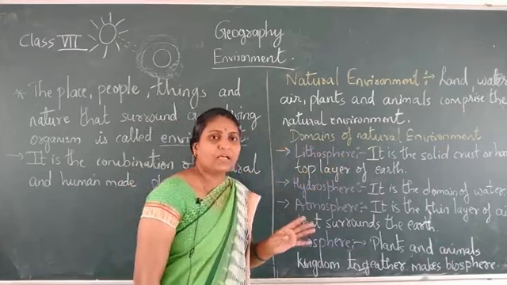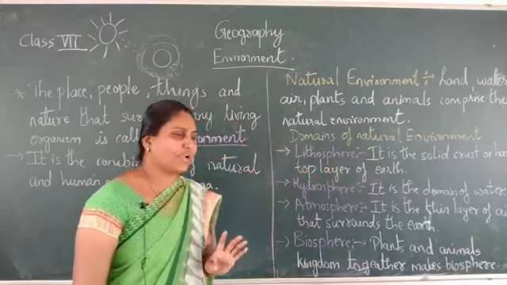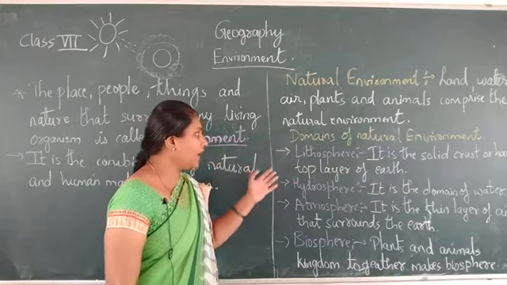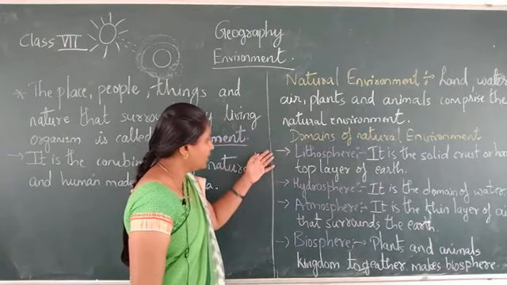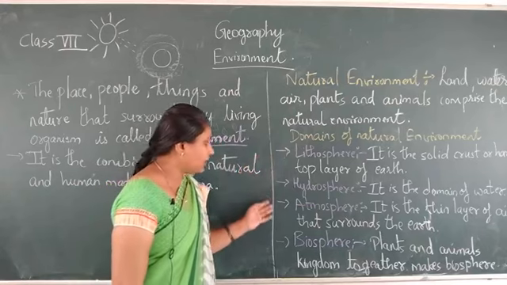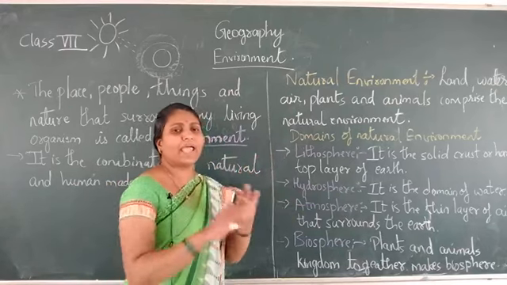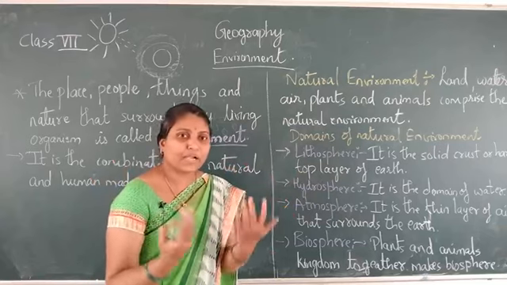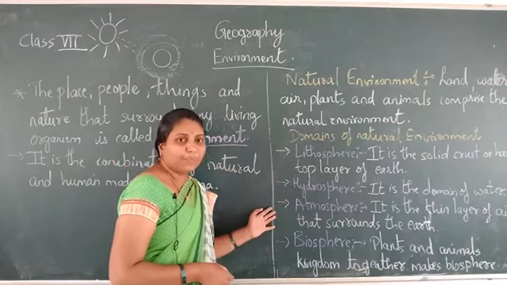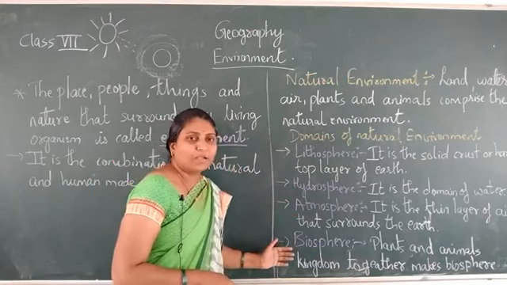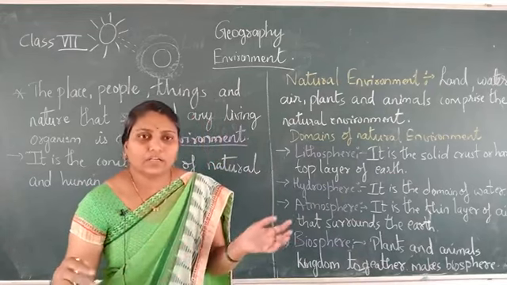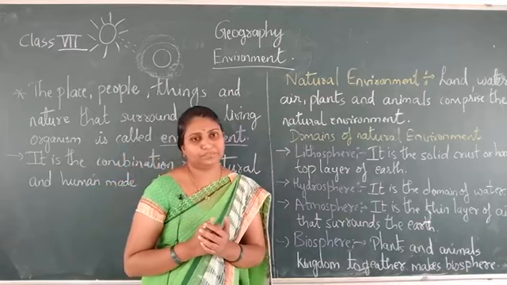Domains of the natural environment. How many domains are there? Four domains. First one is lithosphere, the solid crust, or the hard top layer of the earth. Then hydrosphere, the domain of water, the sources of water. Third one is the atmosphere, the air which surrounds the earth and protects the earth from the harmful rays of the sun. Fourth one is the biosphere, which is nothing but the plants and the animals. They together form the biosphere.